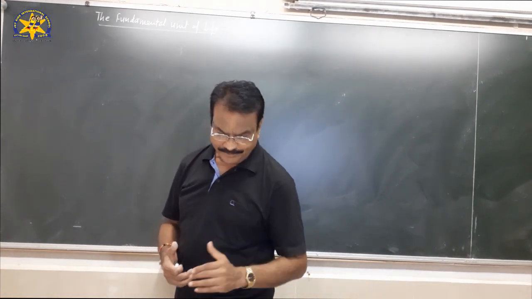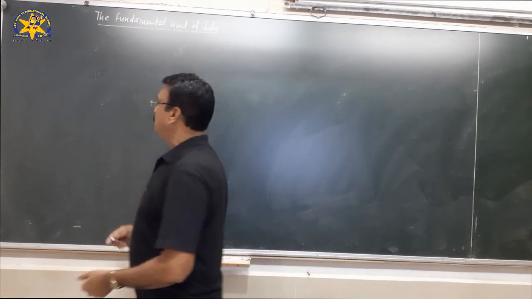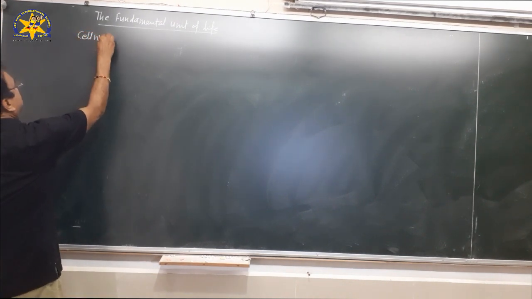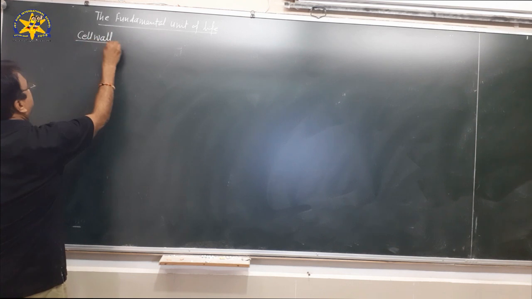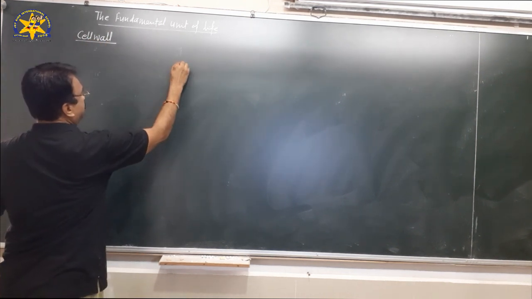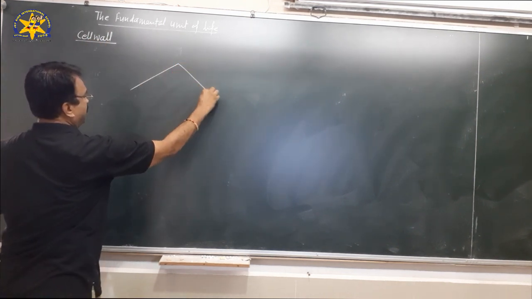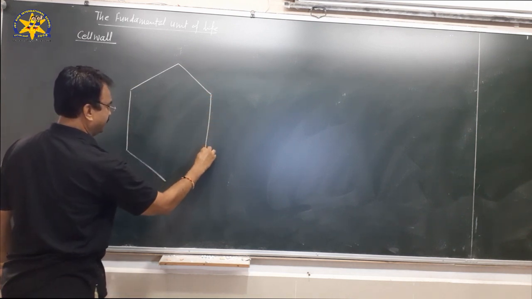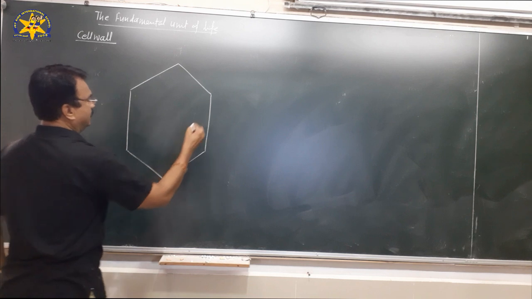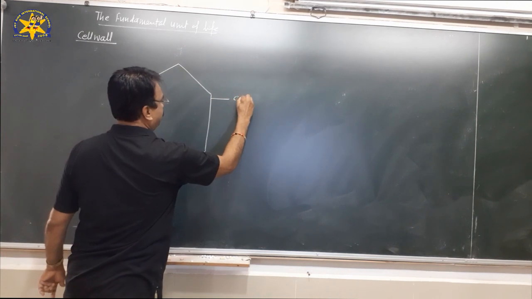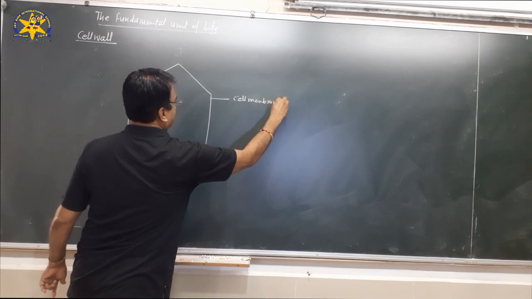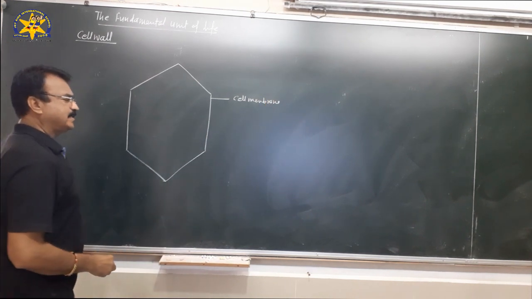Now we are concentrating on the second component, that is the cell wall. When we see the structure of the plant cell, this is the plant cell here. The plant cell has a covering, that is a cell membrane, which is present in plant cell as well as in animal cell.